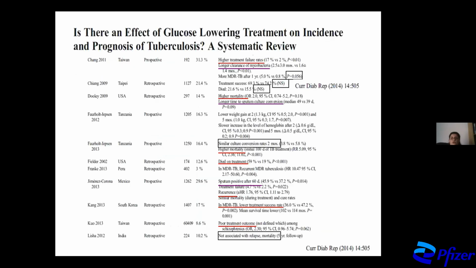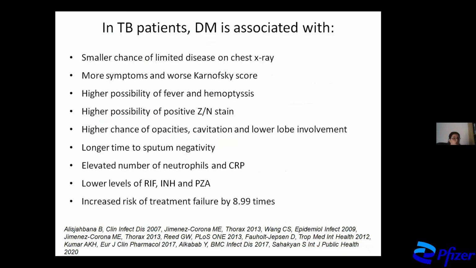Again, this is a very well documented topic. There are lots of meta-analyses and lots of papers on this topic. If we want to give a summary of all these findings, we could say that in people with tuberculosis, diabetes is associated with a smaller chance of limited disease, more symptoms, a higher possibility of fever, a higher possibility of positive stains, a higher chance of opacities or cavitation, a longer time to negativity, a higher number of neutrophils or CRP, and lower levels of anti-TB drugs.